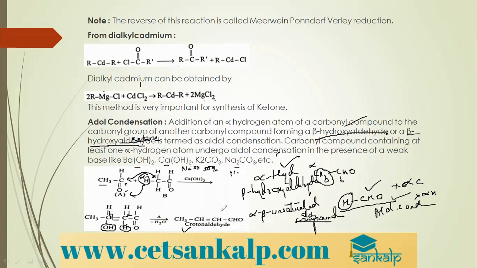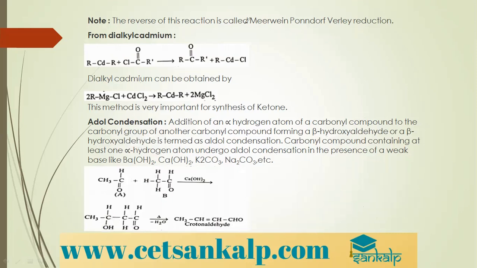Why alpha beta? This is the alpha carbon and this is the beta carbon, with a double bond between them, and it is an aldehyde. This compound is called crotonaldehyde. This is nothing but aldol condensation.